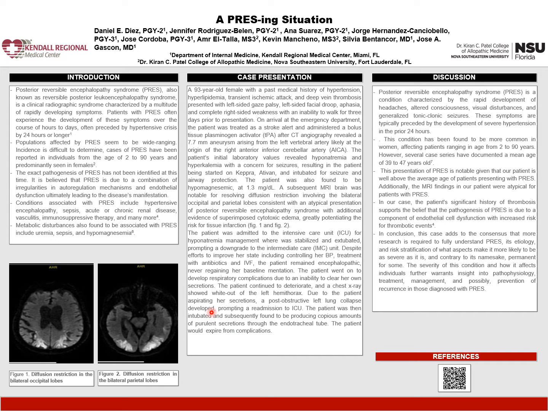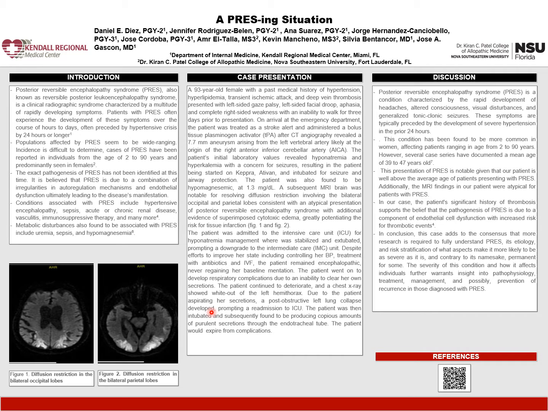Due to this, the patient went on to develop respiratory complications due to an inability to clear her own secretions. The patient continued to deteriorate, and a chest X-ray showed whiteout of the left hemithorax. Due to the patient aspirating her own secretions, a post-obstructive left lung collapse developed, prompting a readmission to the ICU. The patient was then intubated and subsequently found to be producing copious amounts of purulent secretions through the endotracheal tube. The patient would unfortunately expire from complications.